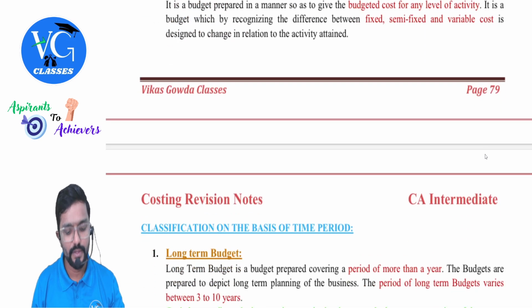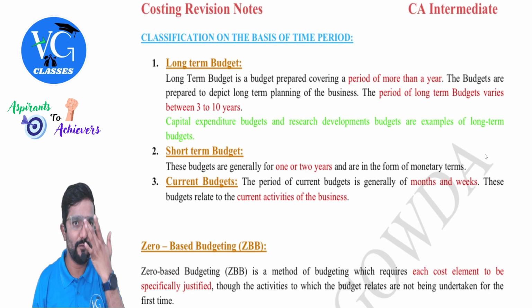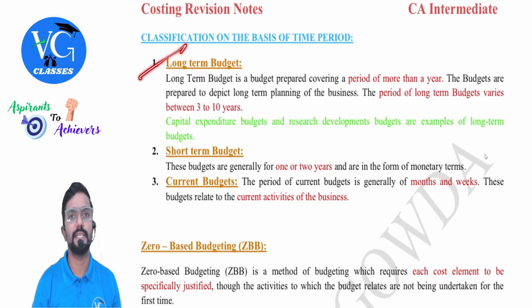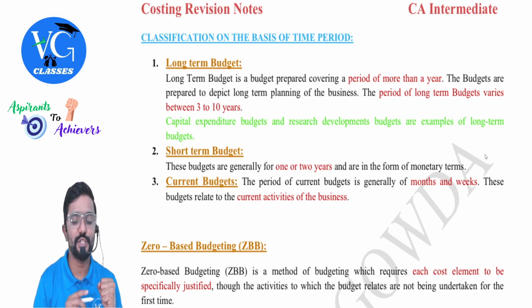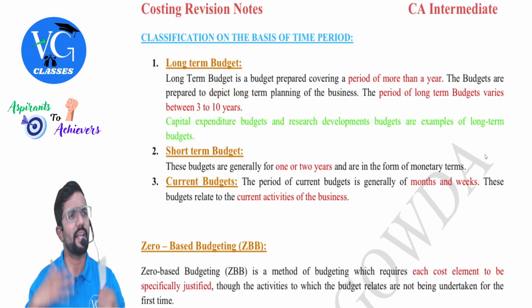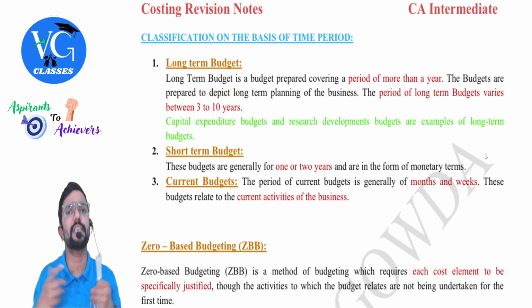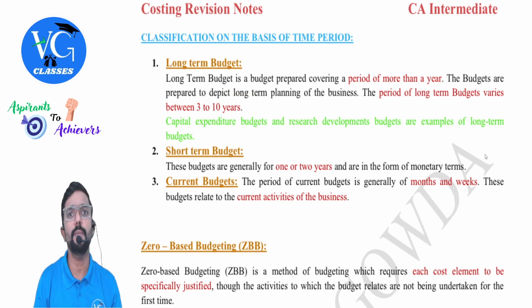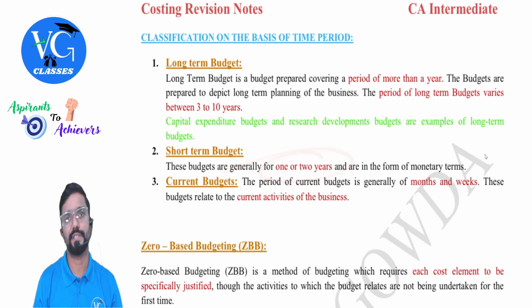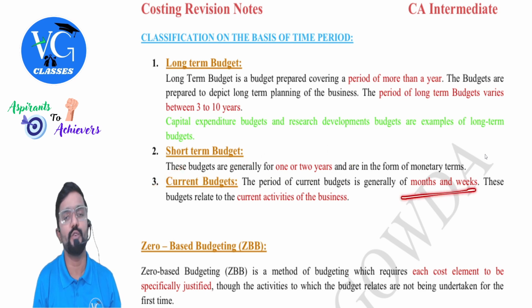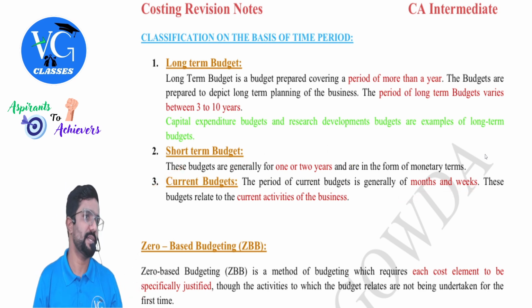Okay. Then classification on the basis of time period. That is long-term budget. Long-term budget means, sometimes they tell it is more than 1 year, but actually it is 3 to 10 years. Like your fixed assets budget or capital expenditure budgets. These are the long-term budgets. Then short-term budget is between 1 to 2 years. Whereas current budget is like months to weeks. That is presently what I am working. Months to weeks.